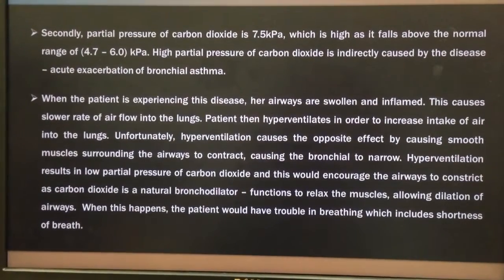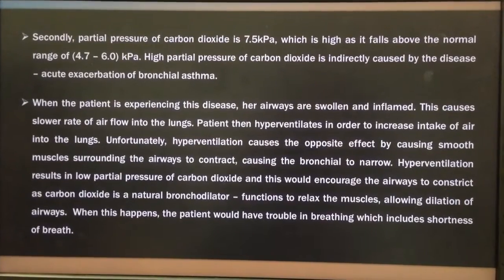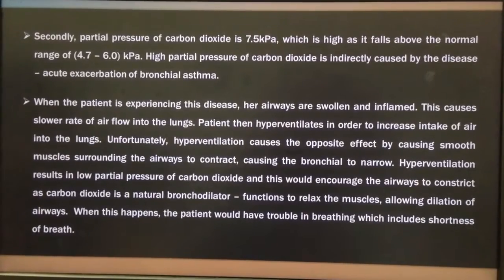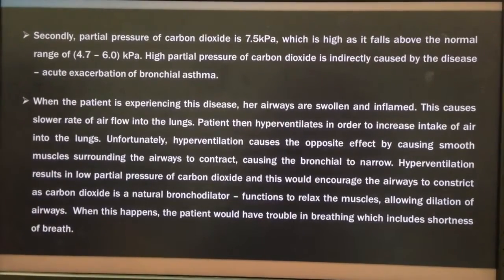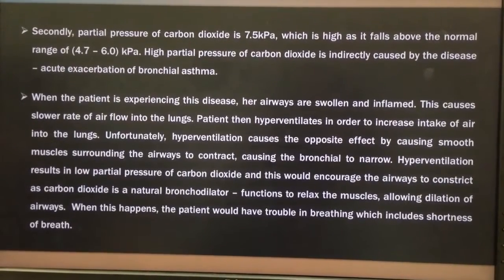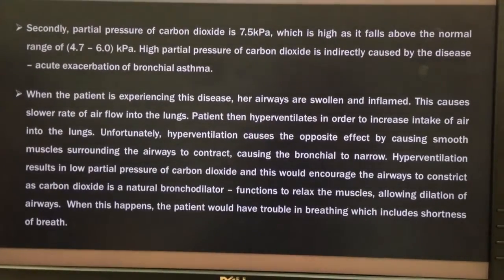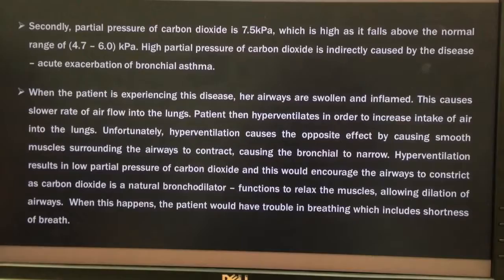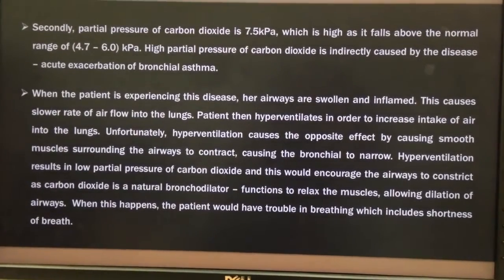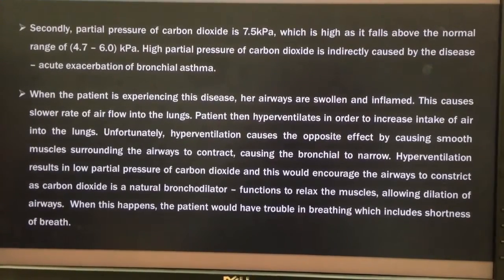Secondly, the partial pressure of carbon dioxide is 7.5 kilopascal, which is high as it falls above the normal range of 4.7 to 6 kilopascal. High partial pressure of carbon dioxide is indirectly caused by the disease, acute exacerbation of bronchial asthma. When the patient is experiencing this disease, her airways are swollen and inflamed. This causes a slower rate of airflow into the lungs. The patient will then hyperventilate in order to increase the intake of air into the lungs.